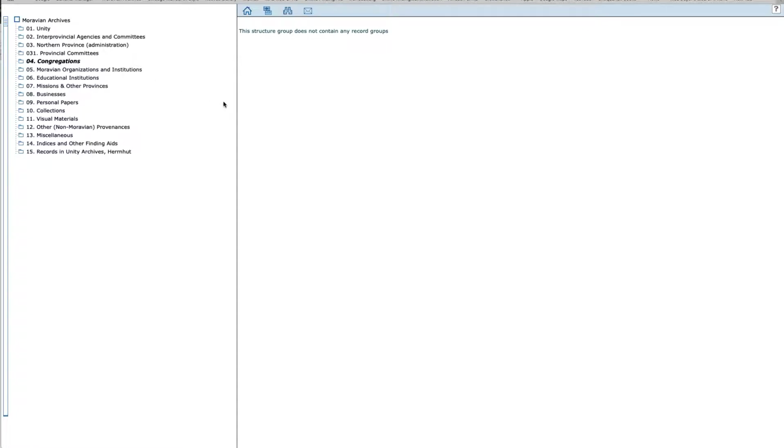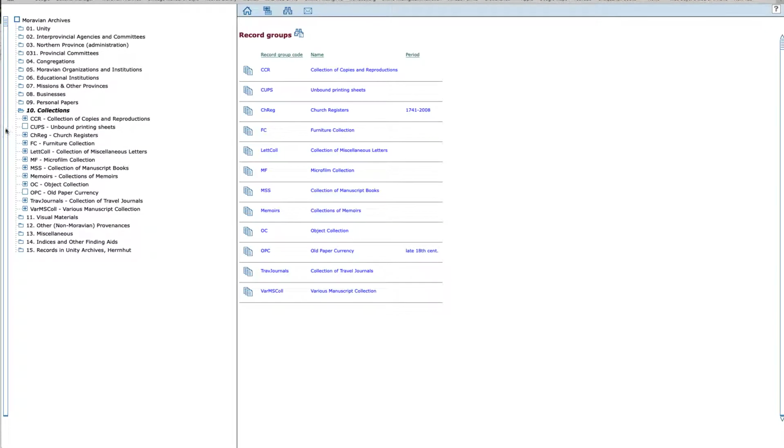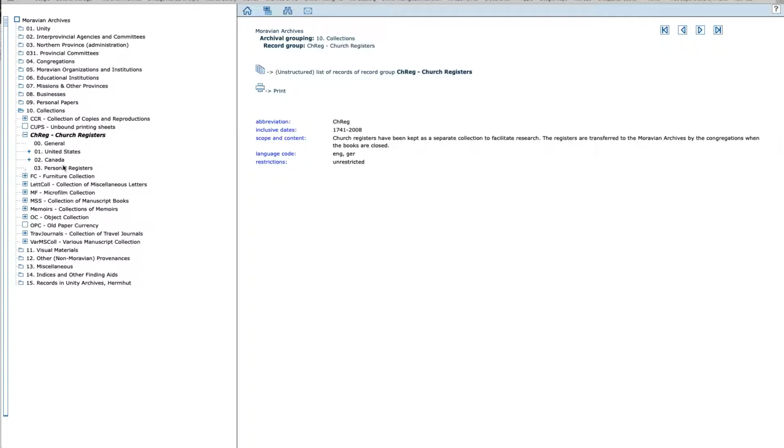And I want to show you the church registers. Where do I find the church registers? Church registers are volumes that contain information on baptisms, marriages, and funerals, and a few other things. Although they come from the congregations, we did not list them under congregations, but we list them under collections. So here is the collection of church registers, and they are all organized in chronological order.